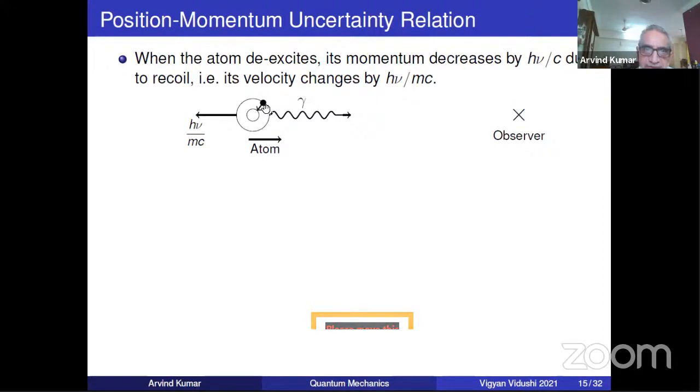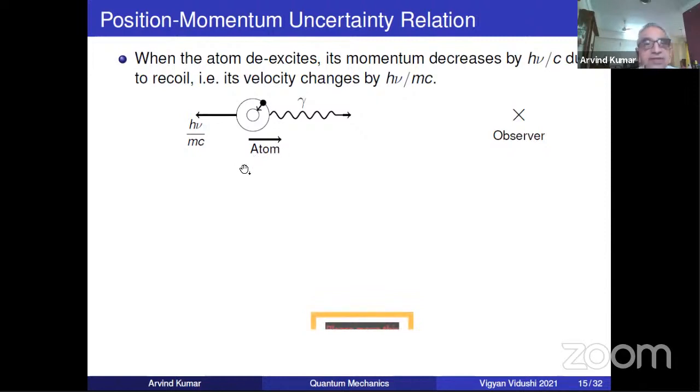And this shows up when it comes, as there is an actual recoil. The recoil momentum is h nu by c, since earlier the atom is at rest. So the velocity of the atom will be changed slightly, because it has gone the other way. If the photon is emitted towards the observer, the atom goes this way. But when this change in velocity took place, we don't know. We are uncertain about this.